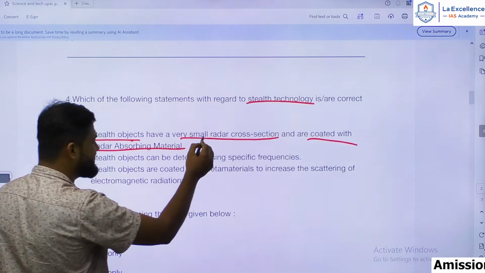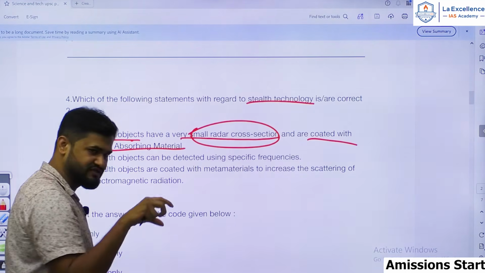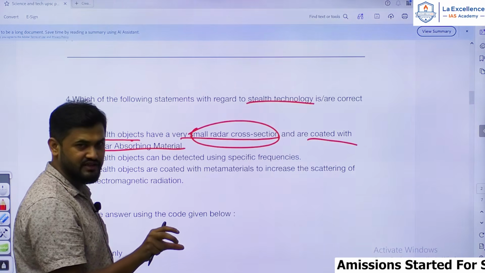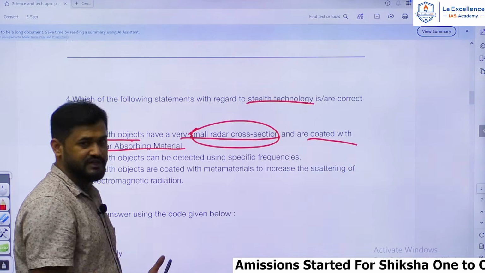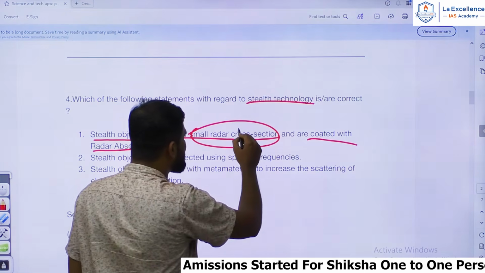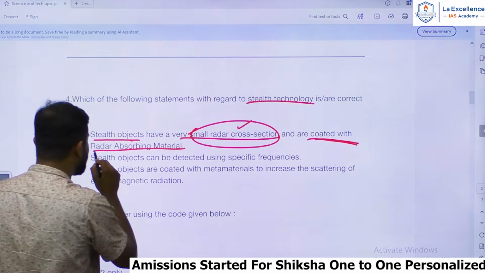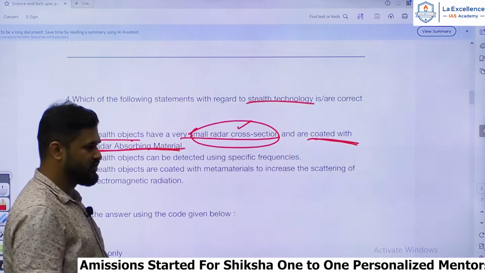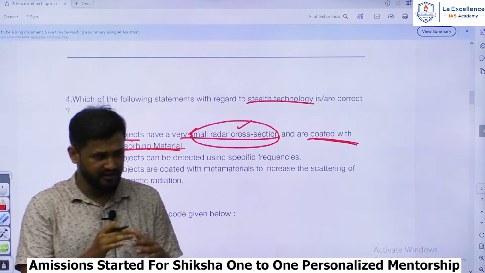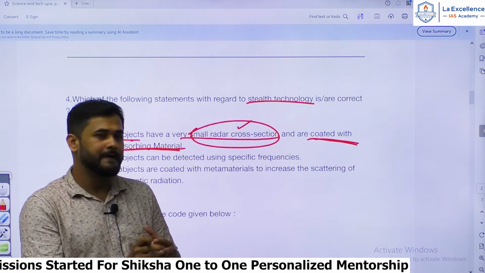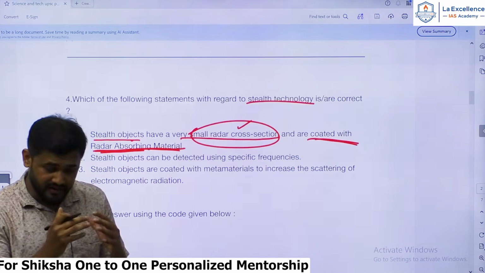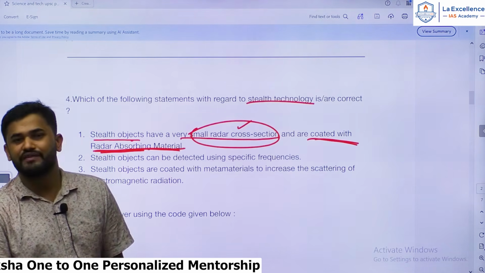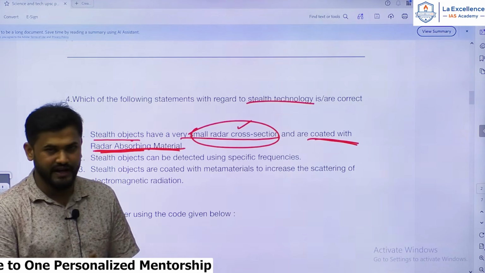Stealth objects have a very small radar cross section. They must have small radar cross sections, so that the chances of their detection become minimal. And they're coated with radar absorbing material. If any material is absorbing radar or radio waves, it becomes very difficult for the enemy radar to detect it.